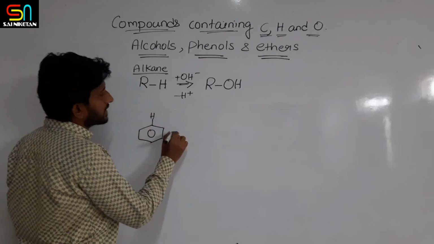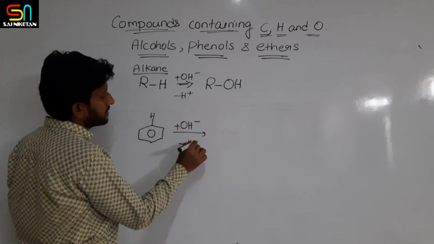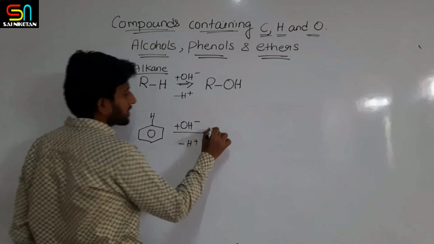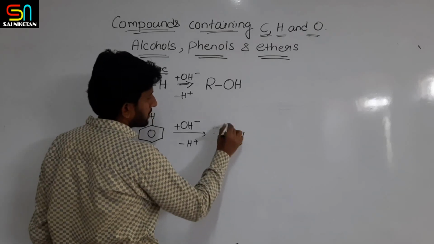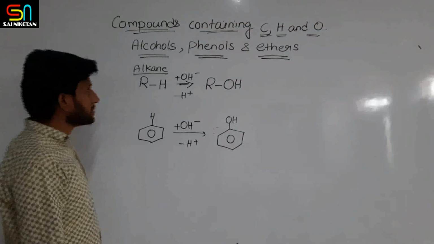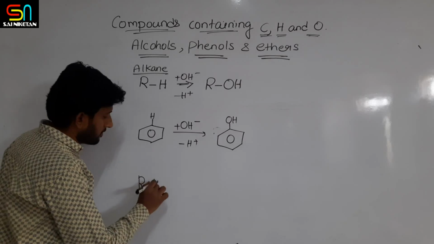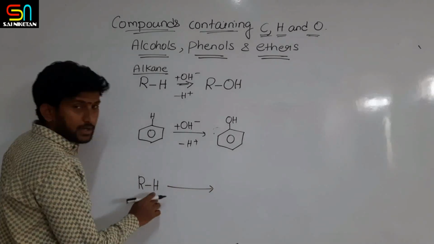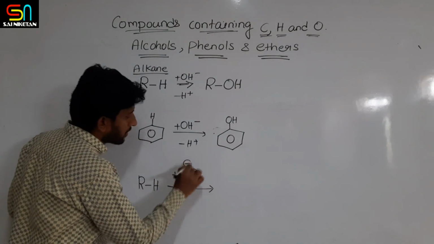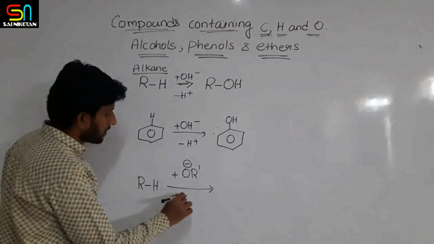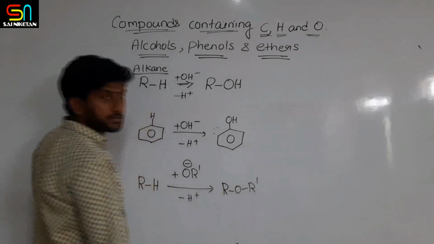Similarly, from benzene, if one of the hydrogen atoms is replaced with OH group, with hydroxy group, then the obtained product is called phenol. Similarly, how are ethers obtained? From alkane, if one of the hydrogens is replaced with alkoxy group, then the obtained product is called ether.